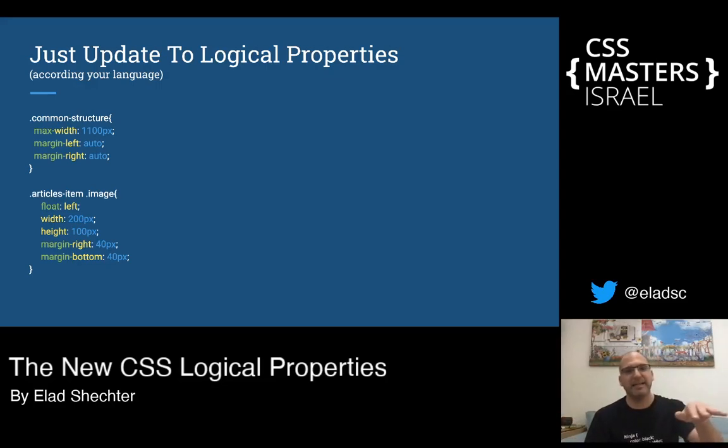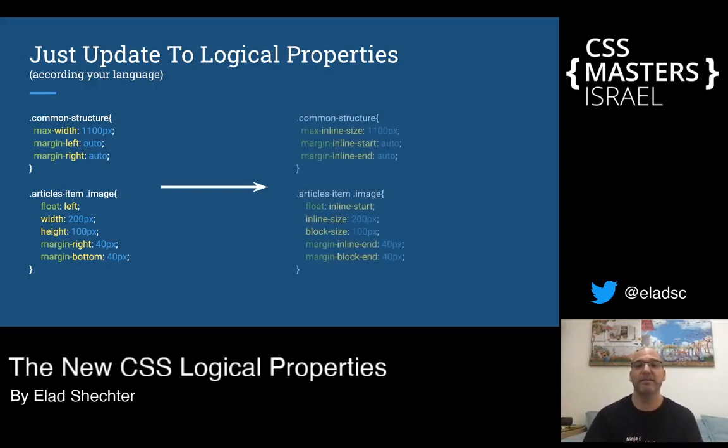Margin left, it's in the inline axis. English is starting on the left. Margin left will be margin inline start. Margin right, it's the end of the reading of the text, will update into margin inline end. Margin bottom, the block axis, and the bottom is the end of the block axis, meaning that margin bottom will update into margin block end.